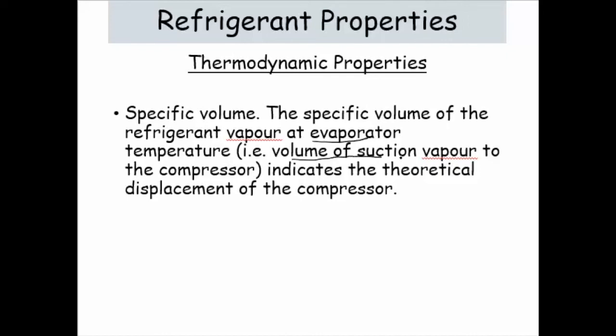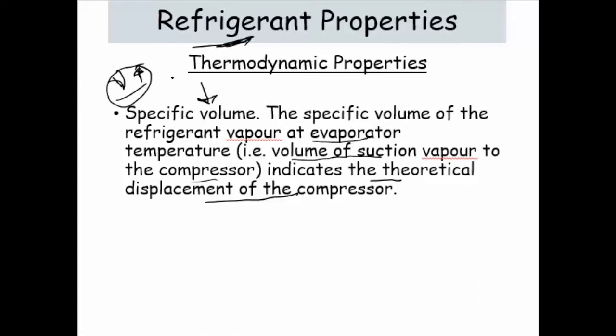Volume of the suction vapors to the compressor indicates the theoretical displacement of the compressor. So if the specific volume of any refrigerant is very high, it is denoted by mu. If this property is very high, what will happen? The compressor needs to work more because the specific volume is high.